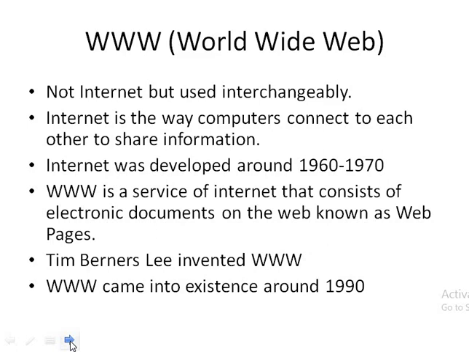Internet is a form of computer network. A computer network means it is a collection of different computers or devices that are interconnected in order to share information. So Internet is a form of computer network where computers are connected to each other to share information. And Internet was developed around 1960 to 1970.